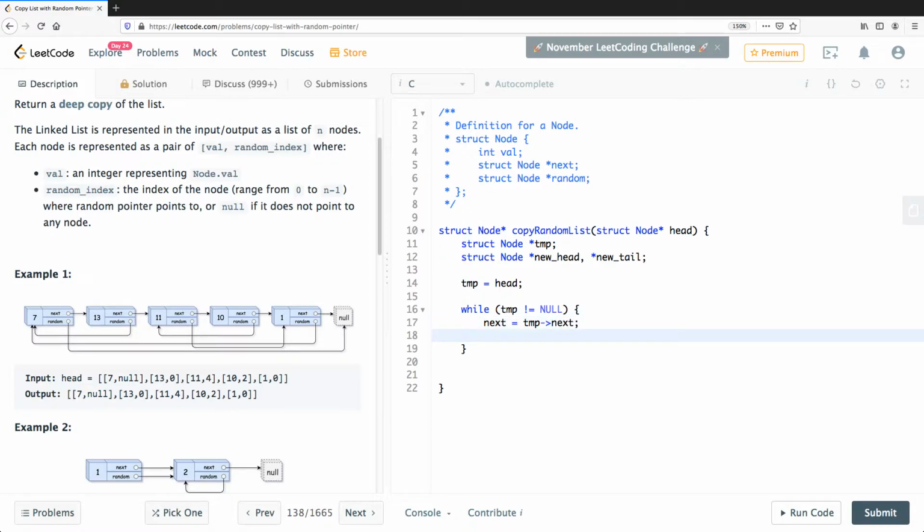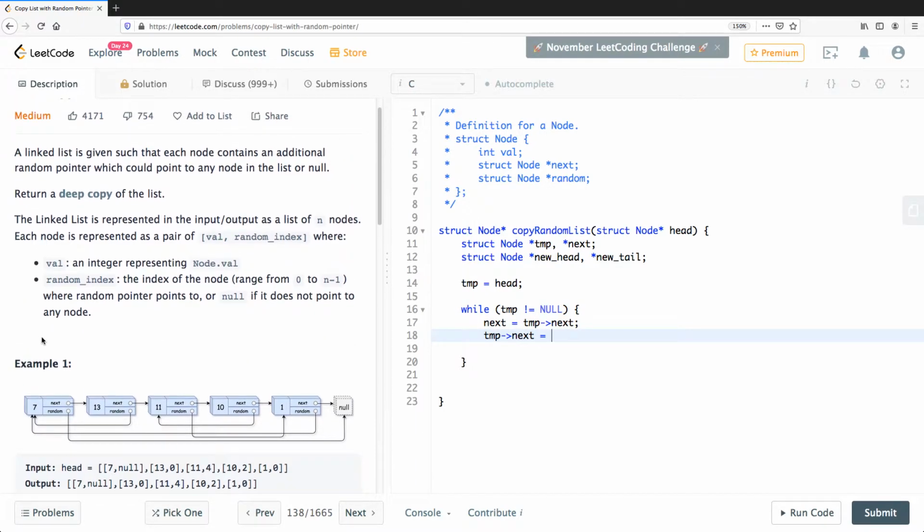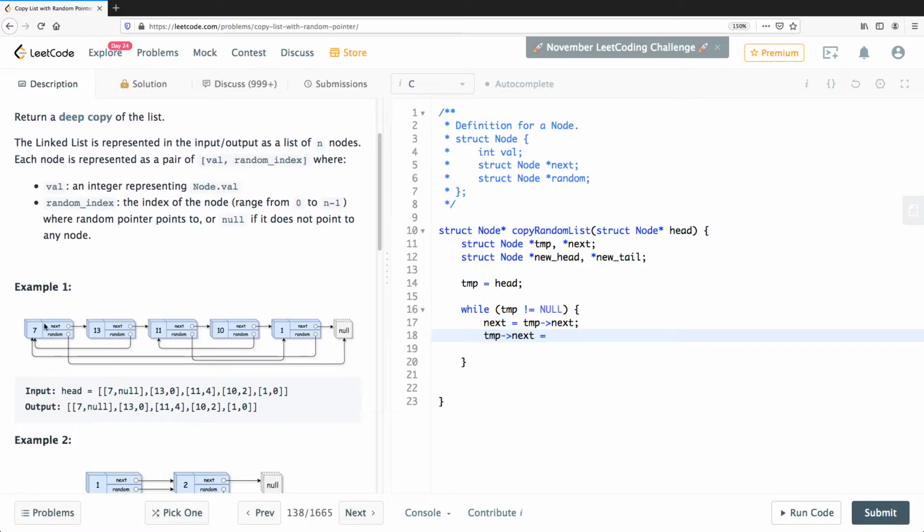And then what we do is, I guess we also need a next pointer here, right? So that's basically you save, and then you say temp next equal to... okay, so my strategy is going to be, and I guess most sane strategies in this case will lead to this outcome, where for each node we make a duplicate of it right next to it.